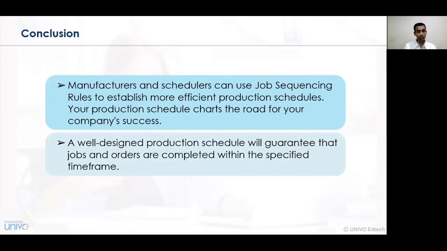Always, the job sequencing or service sequencing is focusing on a well-designed production activity schedule. So it guarantees that the jobs and the orders will be completed within the specified time frame, and accordingly, all the compliances with respect to the completion of the job or a task will be completed within a specified time period.